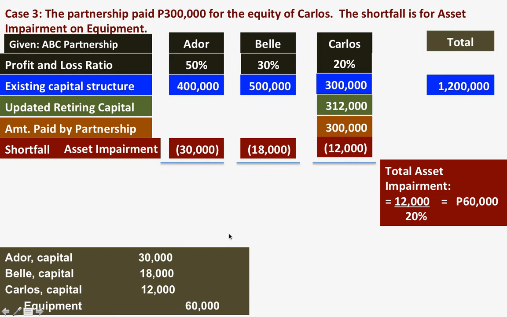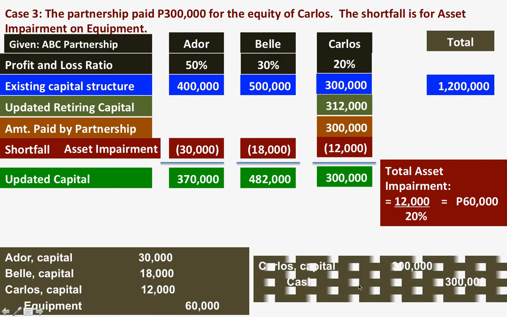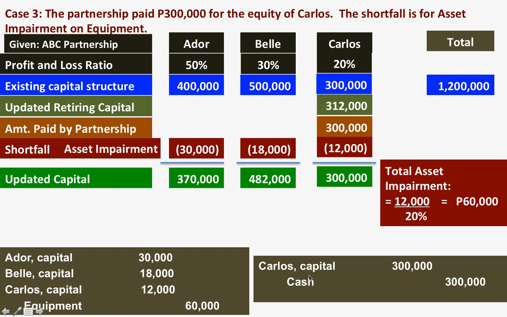Okay, and now we are going to pay Carlos. So here are the updated capital. If we are going to pay Carlos, we are paying Carlos 300,000. So the entry to pay Carlos is debit Carlos capital 300,000 and credit cash 300,000. So this will already be paid, okay?